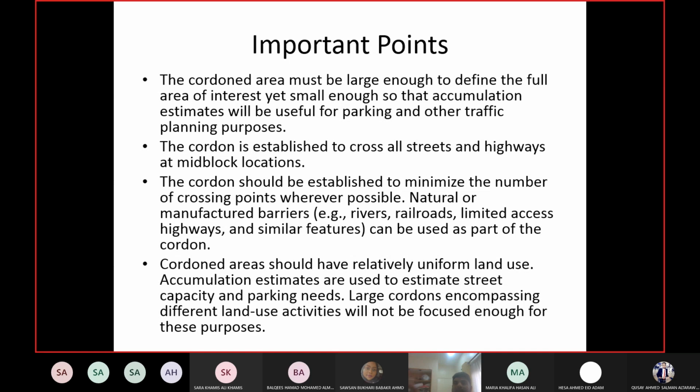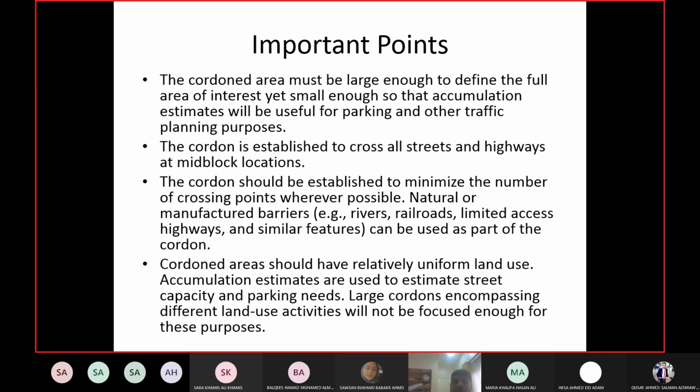So then you can do the planning according to that data. Okay, so if you are not including the source of traffic in your boundary, then your data is not accurate, right? Okay, so make sure your boundary is large enough to cover every facility that is generating traffic in your area. It is a facility of interest then, right?